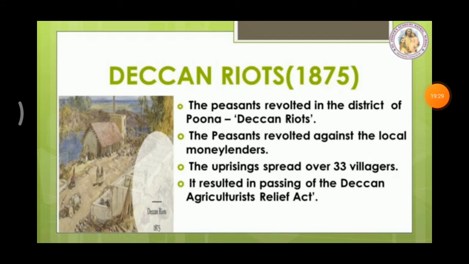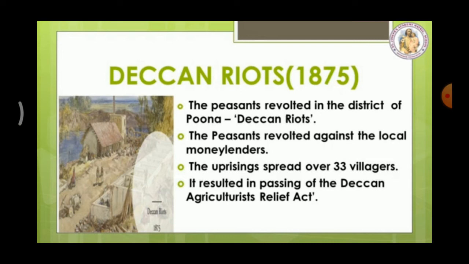Deccan Riots. In 1875, the peasants revolted in the district of Poona. That event has been called the Deccan Riots. So in which year did this riot happen? 1875. The peasants revolted primarily against the oppression of local moneylenders. So this riot was started in opposition to the moneylenders.